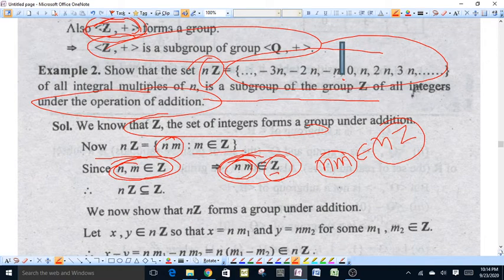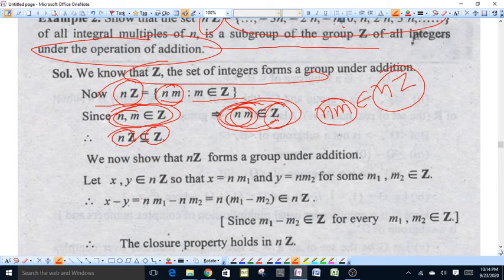This means nm belongs to Z, and elements in nZ are of the type n into m. This means nZ is a subset of Z.